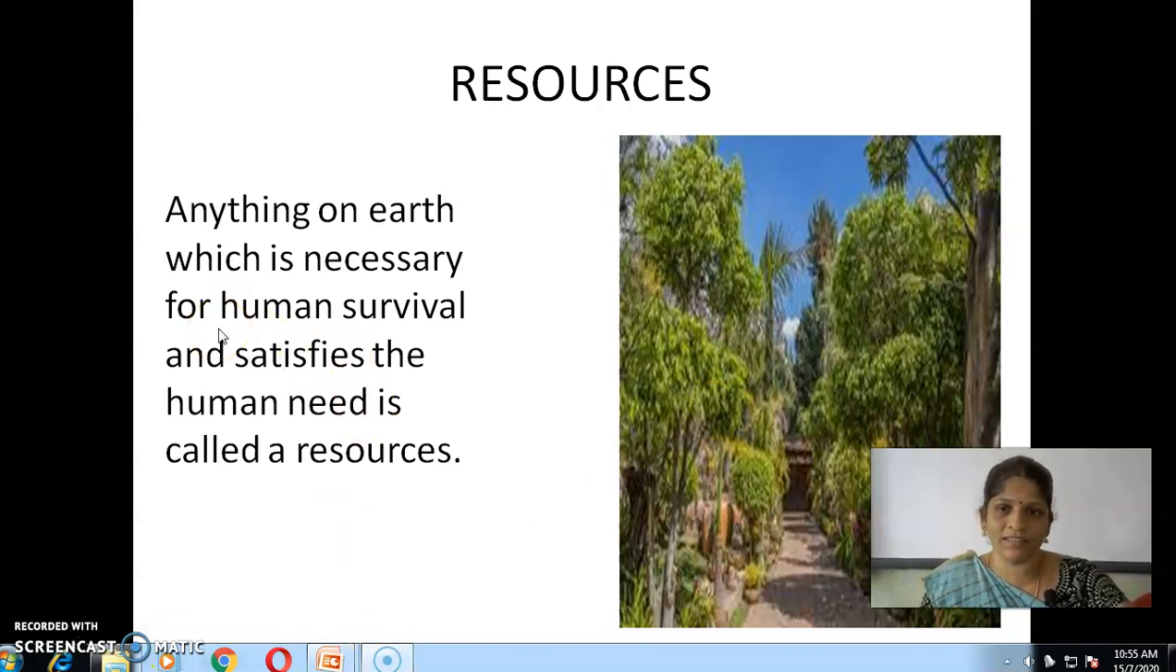Anything on earth which is necessary for human survival and which also satisfies human needs is called a resource. I already explained to you what a gift is. If anyone gives us something, we should keep it safely; that's called a gift. Like that, nature has also given a lot of gifts to us, and that's called resources. So here is the proper definition: anything on earth which is necessary for human survival and satisfies human needs is called a resource.